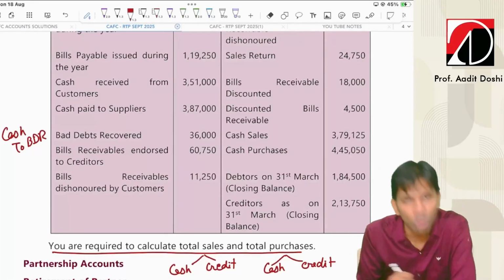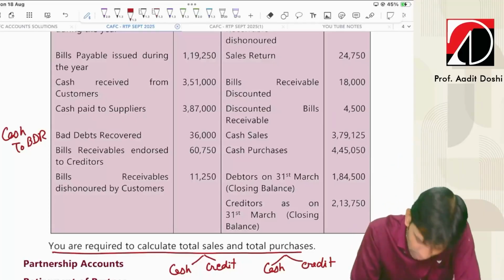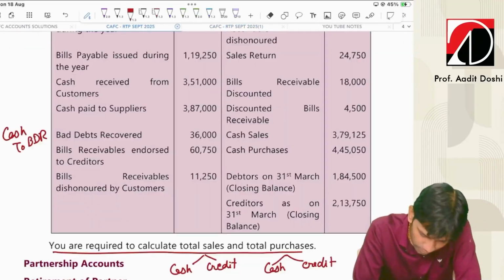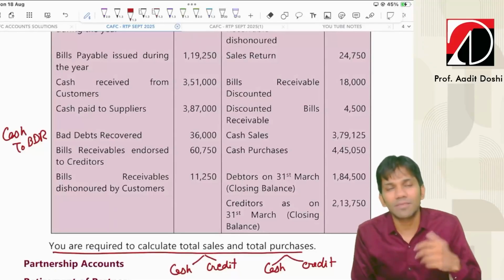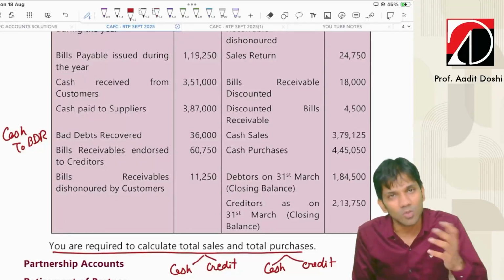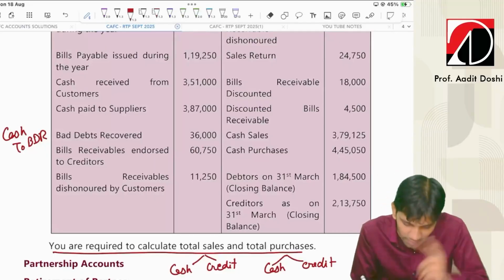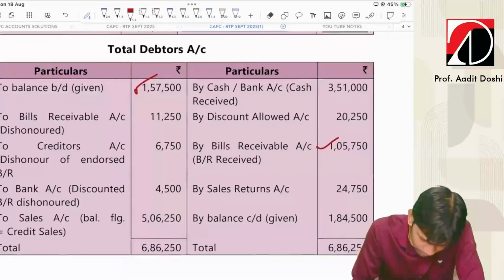Bill receivable endorsed to creditors. Bill endorsed. So it is creditors account debit to bill receivable. So creditors account debit side to bill receivable. Correct. Bill receivable dishonored by customers. So whenever we draw a bill, it is bill receivable to debtors. But when it is dishonored, reverse entry. Debtors account debit to bill receivable. So debtors account debit side to bill receivable. Yes, correct.